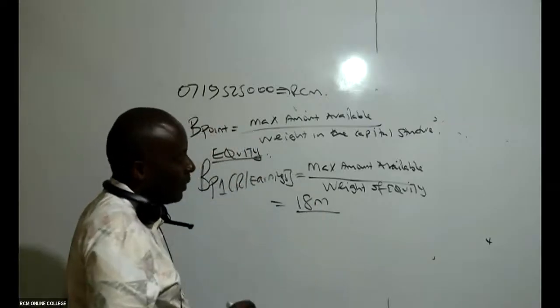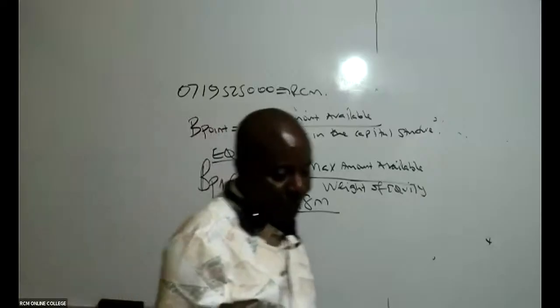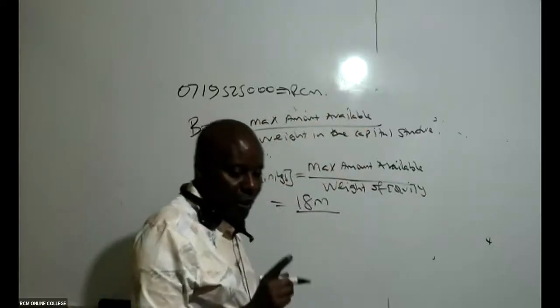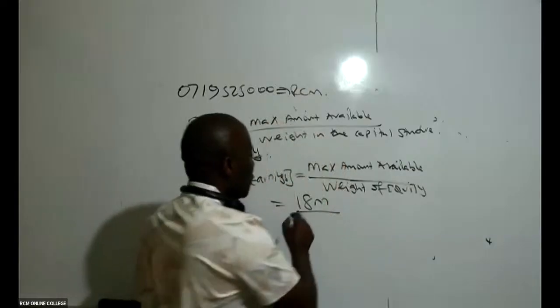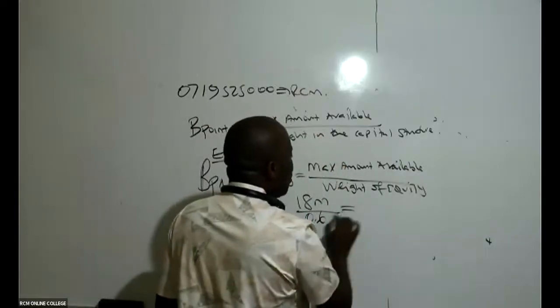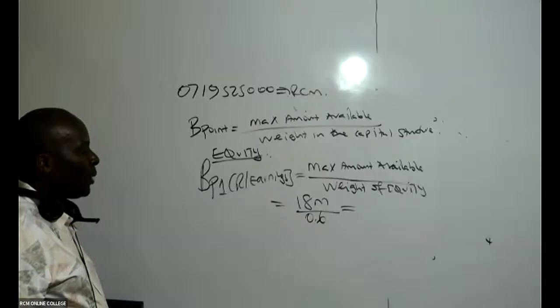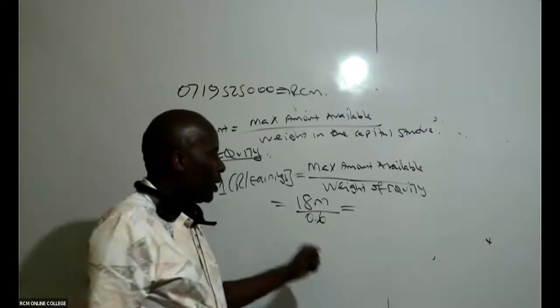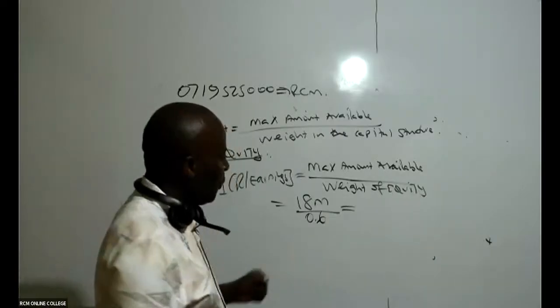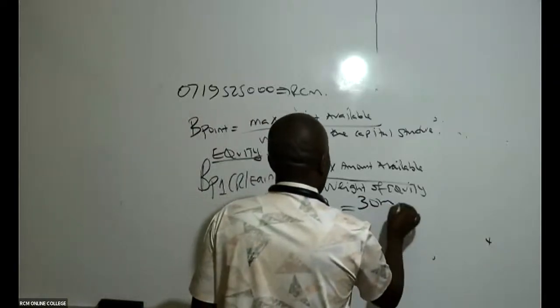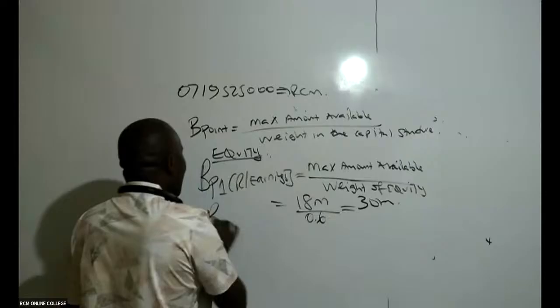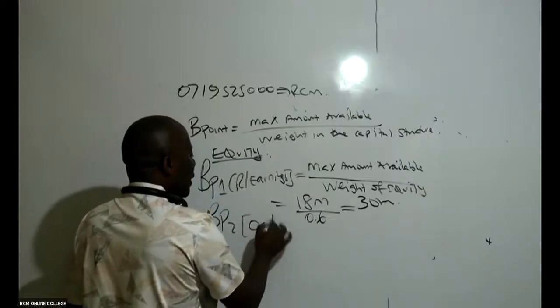The optimal weight was 0.6. So can you kindly go ahead and divide this for me? 18 million divided by 0.6 will give me what breakpoint? We are almost finishing, just 5 minutes and we finish. So this gives me 30 million. Thank you so much. Then we shall get breakpoint 2 for ordinary shares.